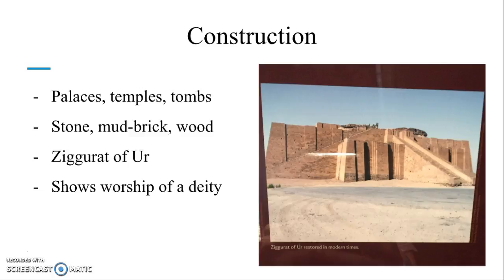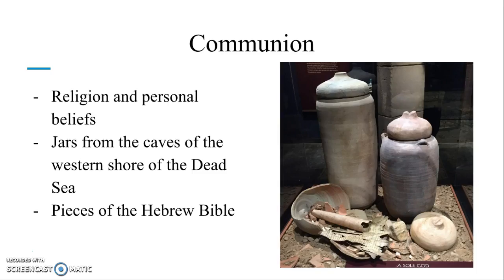A specific construction is the image to the right, which shows a ziggurat. A ziggurat was a sacred temple, usually with a shrine on top of it. Its significance is that it was dedicated to a deity, which is a god or a goddess. This ziggurat not only shows the presence of past life, but also the high complexity of constructions.